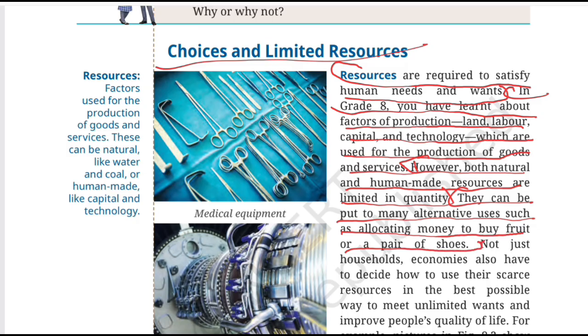So this is a very important phrase, alternative uses. I want you to remember this phrase called alternative uses. It simply means that the same resource can be used for different purposes. So let's take your 1,000 rupees again. You can use it to buy fruit, shoes, books, or save it. The same 1,000 rupees has different possible uses, right? Here is another example. You have one free hour.